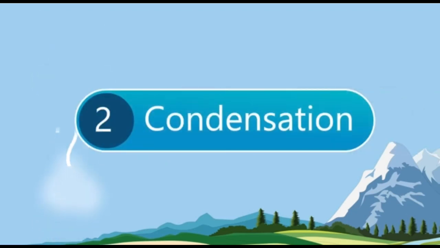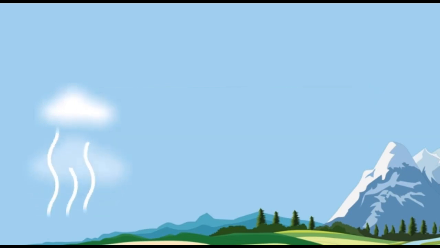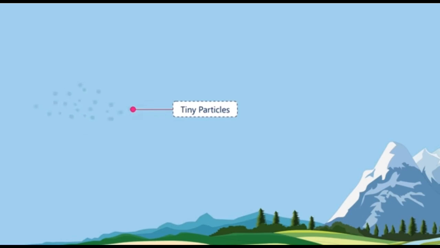Condensation. In this process, water vaporizes into water vapor. It rises up in the atmosphere. At high altitudes, the water vapor changes into very tiny particles of ice and water droplets, because the temperature at high altitudes is low. This process is called condensation. These particles come close together and form clouds and fog in the sky. In this process, the state of water changes from gas to liquid. This occurs because the water droplets combine to make bigger droplets.